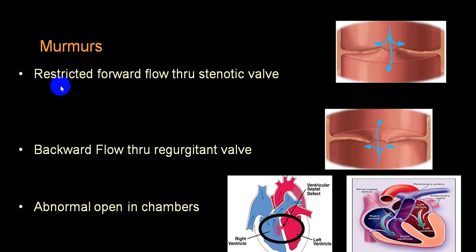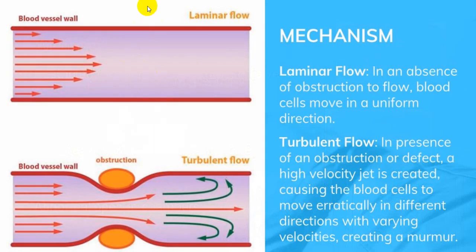Now the pathophysiology of a murmur. It is a restricted forward flow through a stenotic valve. If there is a stenotic valve and the blood has to flow through that, it will produce turbulence. Or in a regurgitant valve, when the blood is getting regurgitated, it will produce turbulence, or through an abnormal opening like VSD, ASD or maybe a PDA, any one of those. In those conditions also you will have turbulence of the blood flow, and because of that turbulence you will get a sound, and that sound we call a murmur.